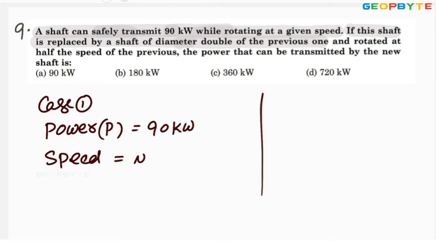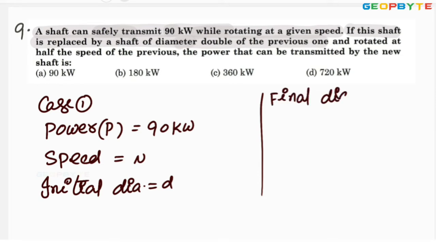the initial diameter equals d, and the final diameter in the second case, d dash, equals twice the original diameter, double the previous one, and rotated at half the speed of the previous one.